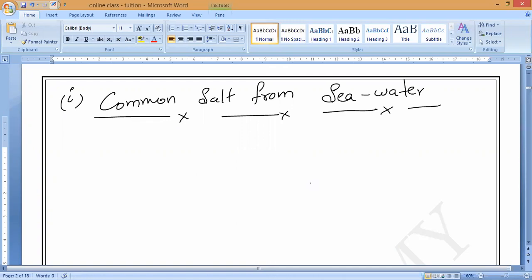That will go to salt refineries. They will separate all the impurities from the common salt, and the common salt will be added with iodine, and it will be called iodized salt.